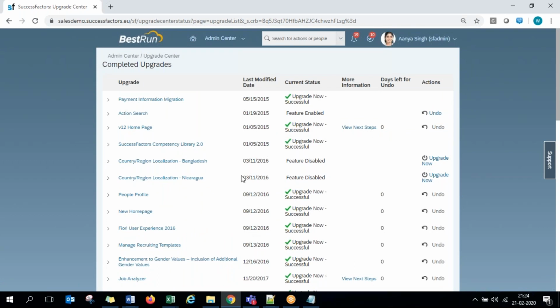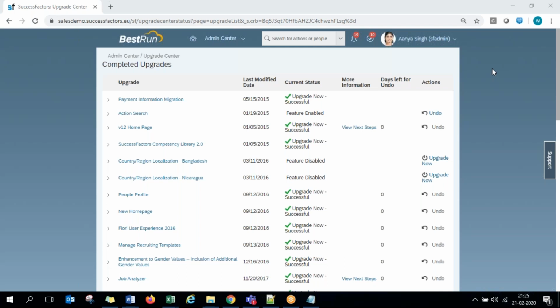So admins don't have access to revert these changes? Admin don't have this access. From the company perspective, if each admin has the SAP system, and they can't revert these changes, every time they need to depend on someone. Up to 30 days they can revert back. Beyond that they cannot, so they have to reach out to the support team. Support team can do it from the backend provisioning system.